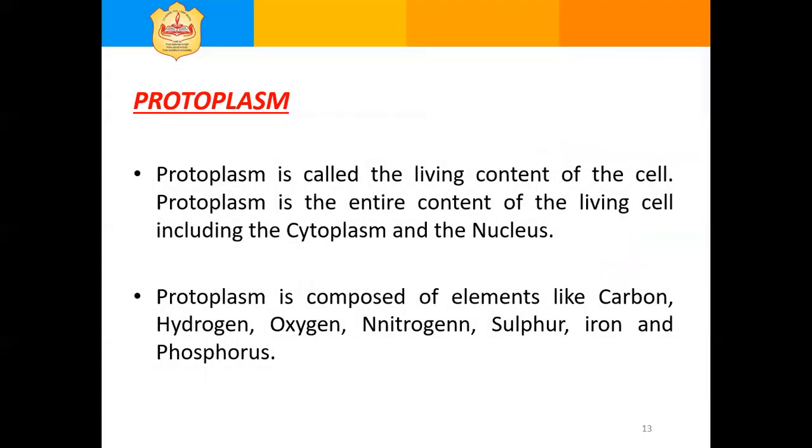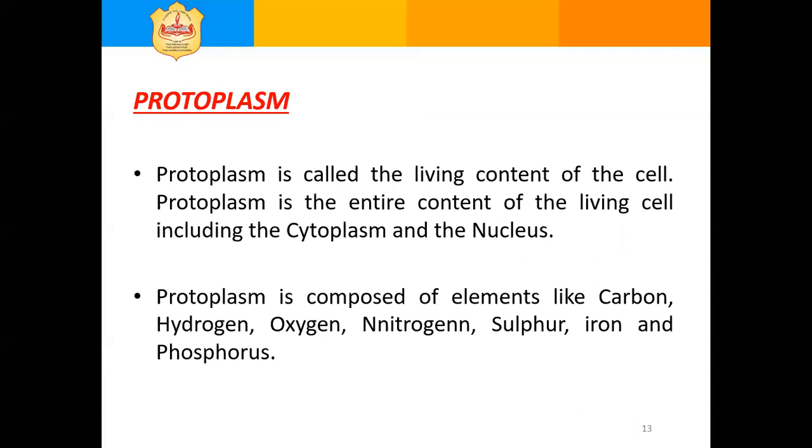Next is the protoplasm. Protoplasm is called the living content of the cell. Protoplasm is the entire content of the living cell, including cytoplasm and nucleus. Cytoplasm and nucleus together are known as protoplasm.